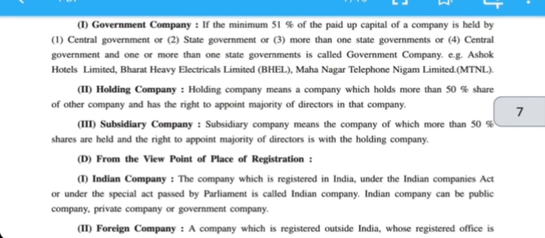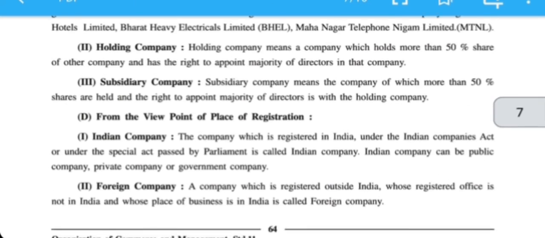Subsidiary company means the company of which more than 50% shares are held, and the right to appoint the majority of directors is with the holding company. For example, A company and B company: if A company has more than 51% shares of B company, then A company is a holding company and B company is a subsidiary company.